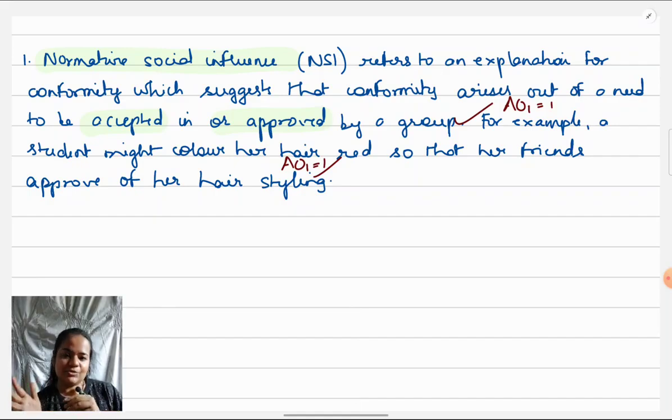Anyways, if I see from a reductionism perspective, if you already know what it is, you know that NSI is not the only explanation for conformity. There is ISI also. So in that case, you can give that as a weakness, that it is reductionist. Every time, conformity is not because of NSI. ISI is also possible. Like I've said, don't give it generically. So don't just say it's reductionist and leave it.